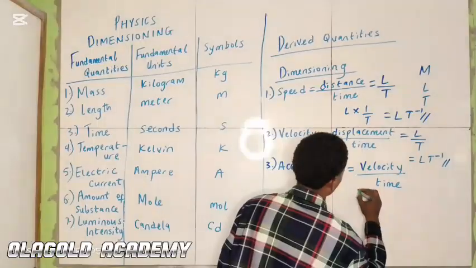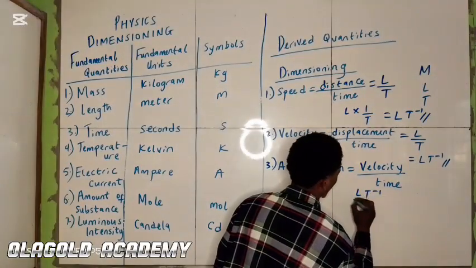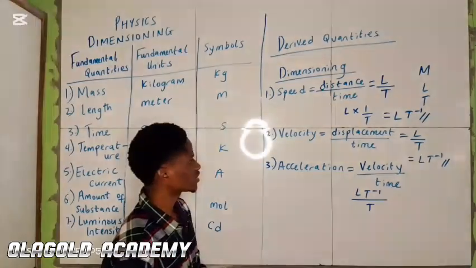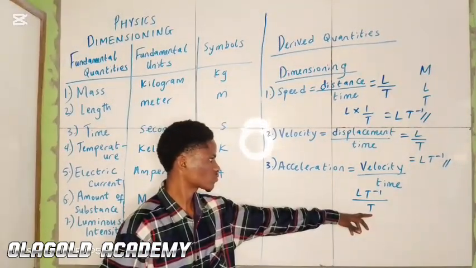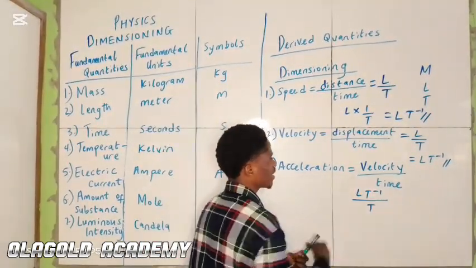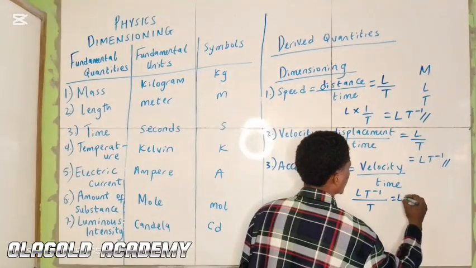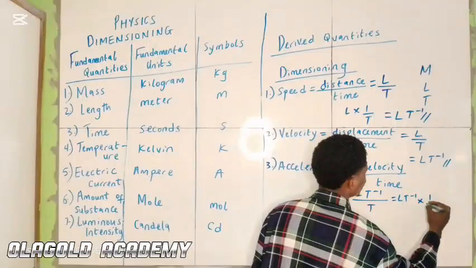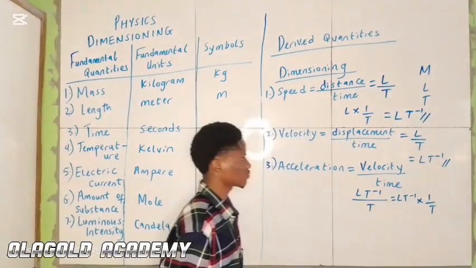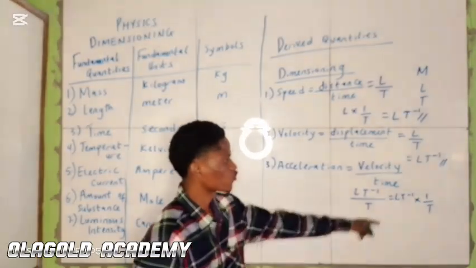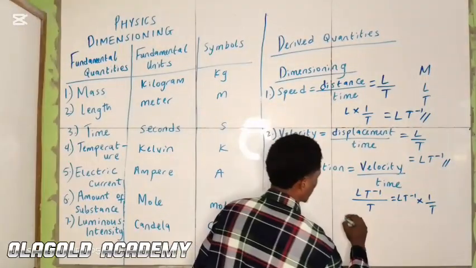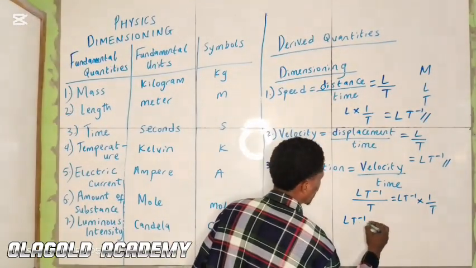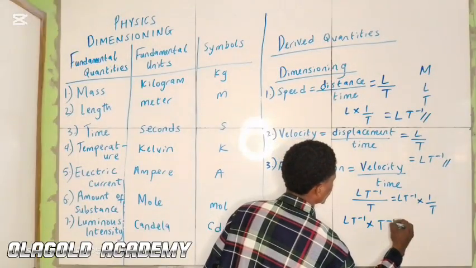So we can have LT minus 1 over T. From here, we can have LT minus 1 multiplied by 1 over T, which gives us LT minus 1 multiplied by T minus 1.